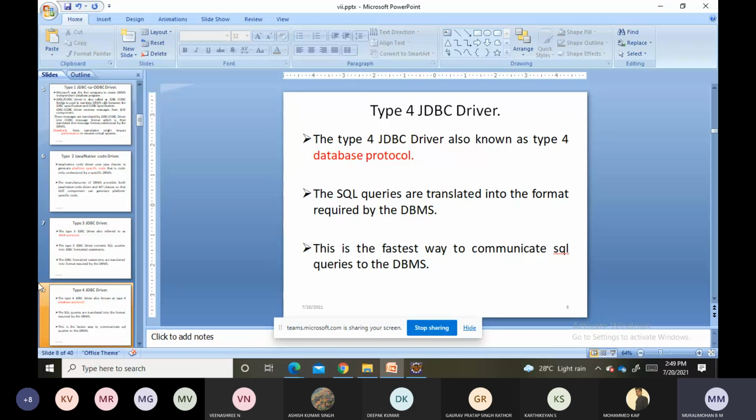These drivers are the translators which are responsible to translate our Java calls into database specific calls, and again the database specific calls into Java calls. Okay, clear? Is there any doubt with this one?